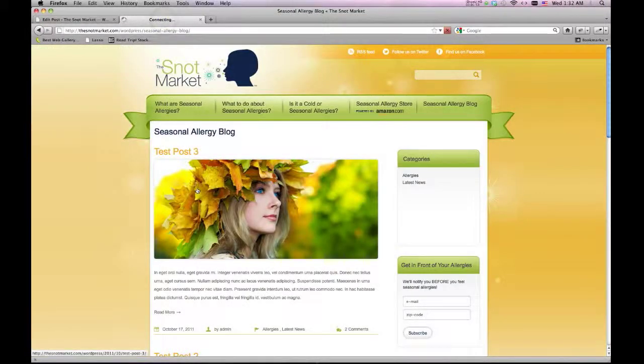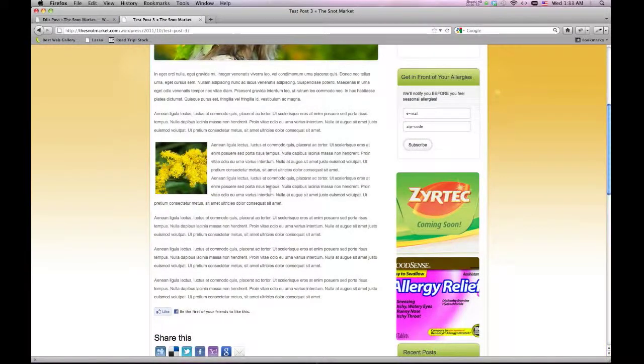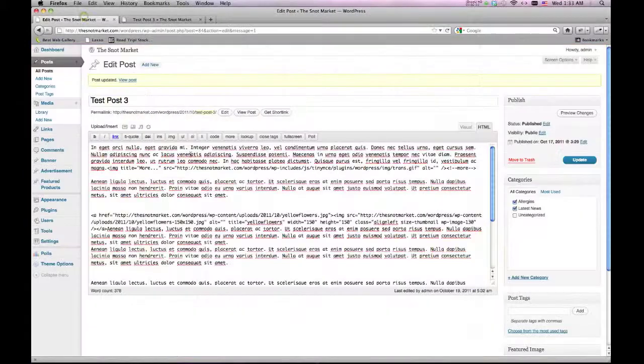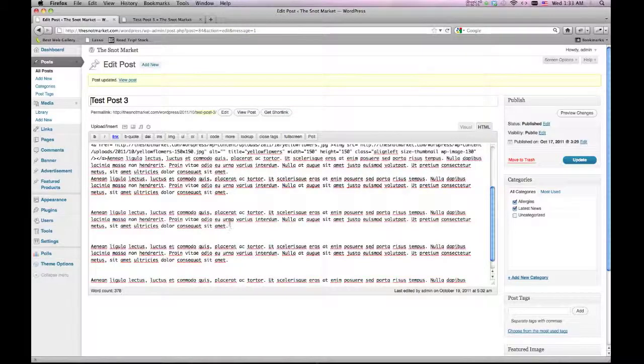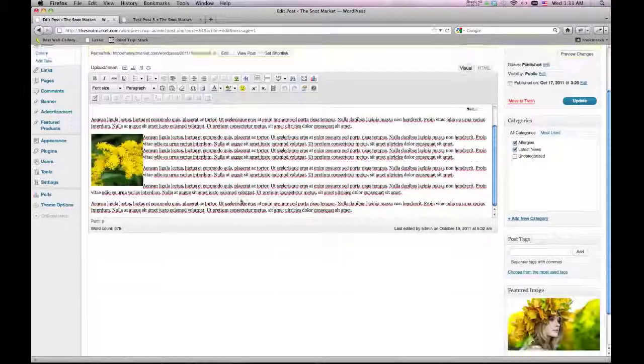Let's go ahead and read the full post. And there we are. There's the rest of my text. There's the picture that is now wrapping, which is pretty neat. And another little neat thing that we got built in here is we have block quotes. So let's say you want to call out something that's important or specific you want readers to pay attention to.